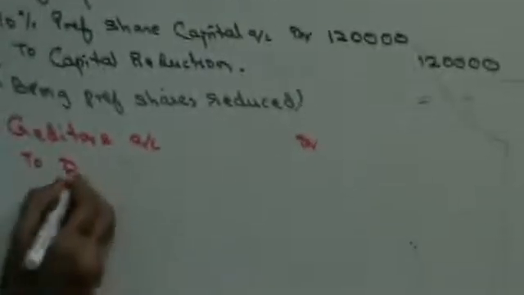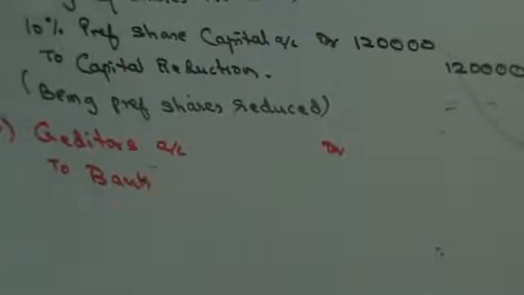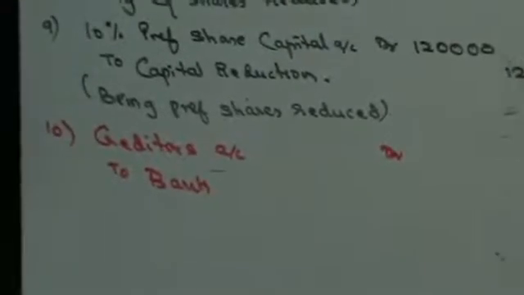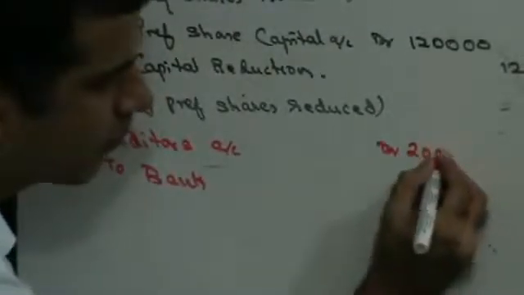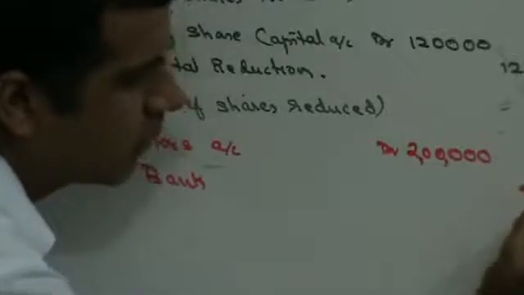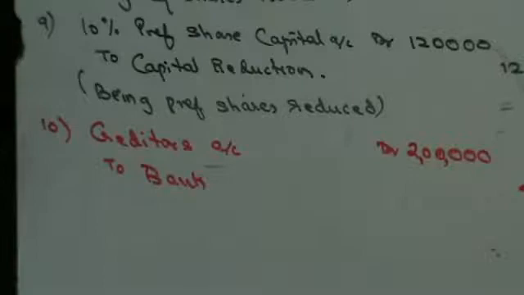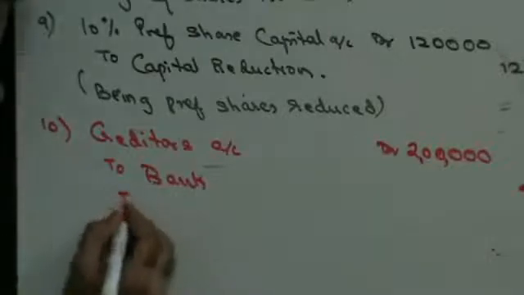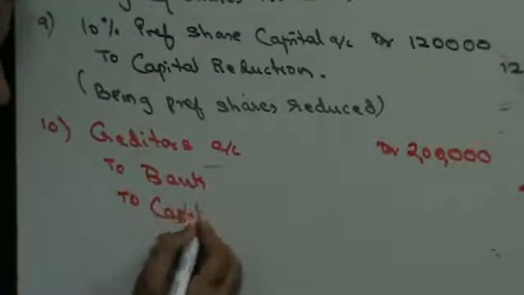Creditors amount as per the balance sheet was 2 lakh. 20% paid cash immediately, so 40,000. 40% are cancelled, so that's to capital reduction.